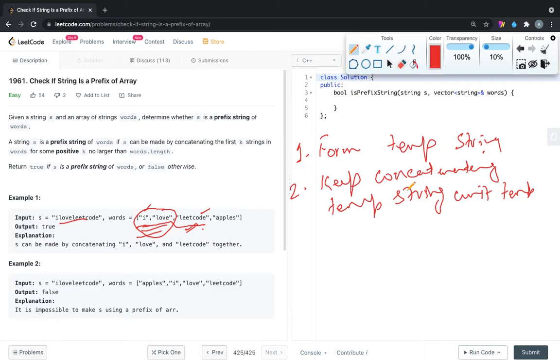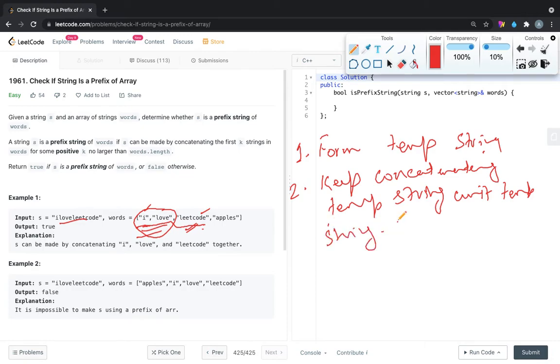So in the coding part, what we can do is keep adding to the temp string until the temp string size is no longer lesser than the given input string size.